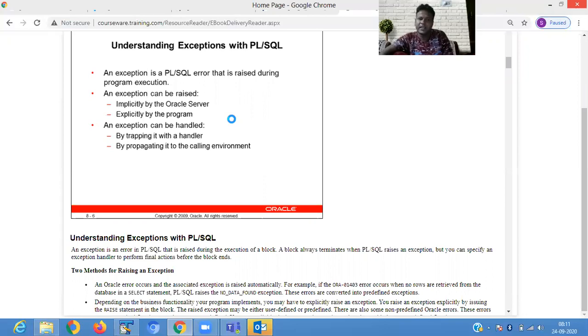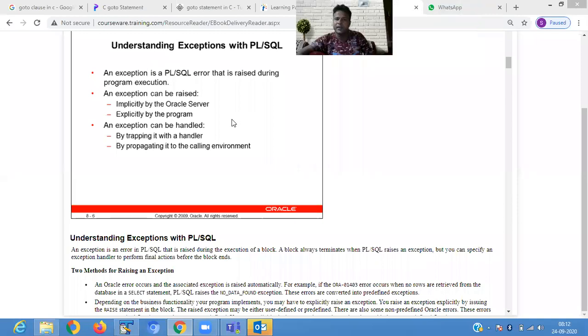An exception can be handled by trapping it with the handler. Like if there is rain, you use an umbrella; you have that kind of exception handling in your Java programming language. You handle the exception by using try and catch block. So when the exception arises, you can handle it with the exception handler section, or by propagating it to the calling environment. Propagating means that where you are calling the exception, in that part you have to handle it.